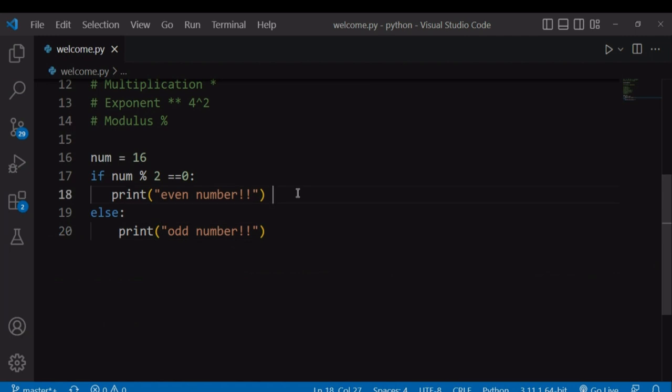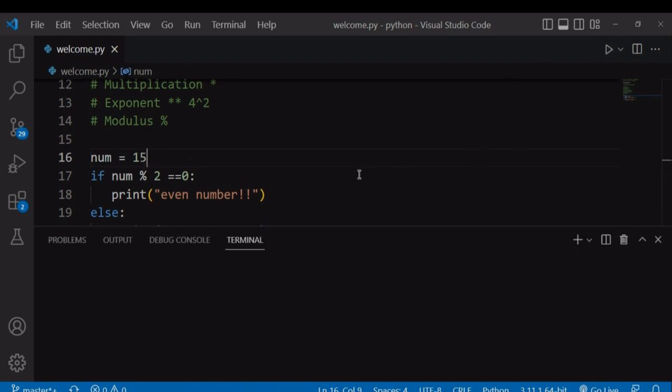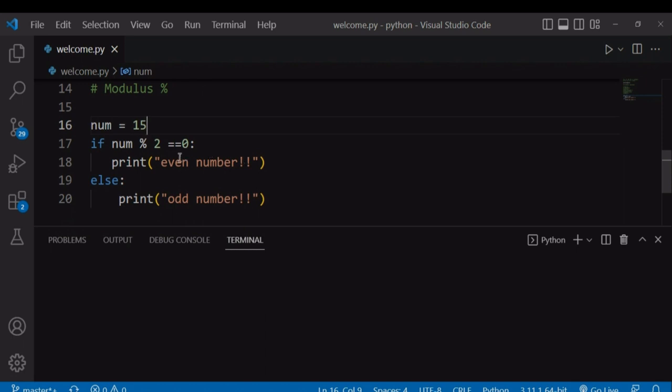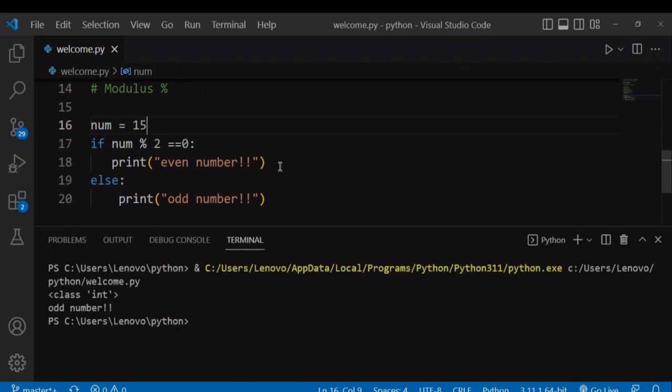And what Python does is that it first checks the condition in our if statement, and if this condition becomes true, it will run the code that is within that if statement and ignore the else part. And if this condition in our if part becomes false, it will proceed to the else part and print the else part. So let's say we try a number that's not an even number, like 15. So it will check whether it's divisible by 2, and this condition becomes false, and it will proceed to our else part and print our else part, which is an odd number.